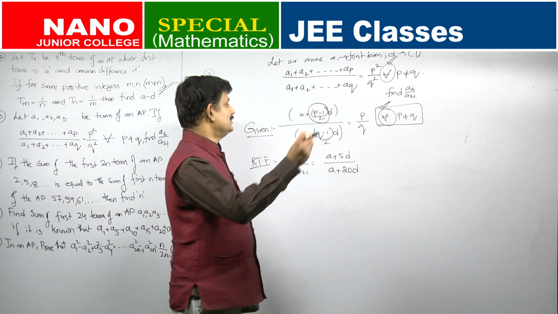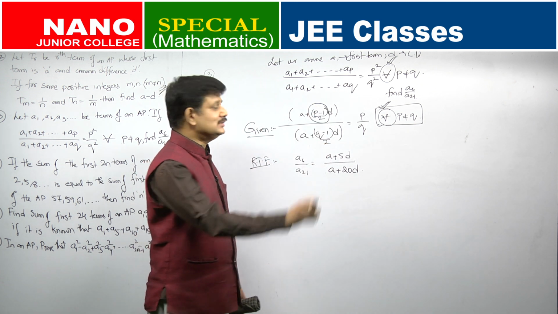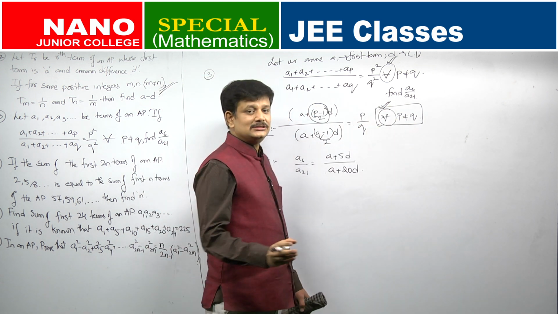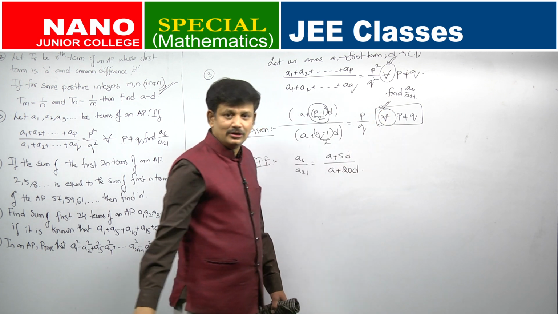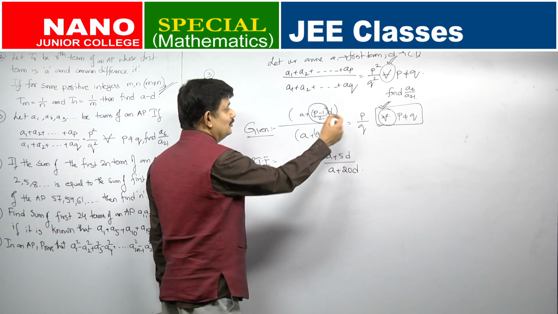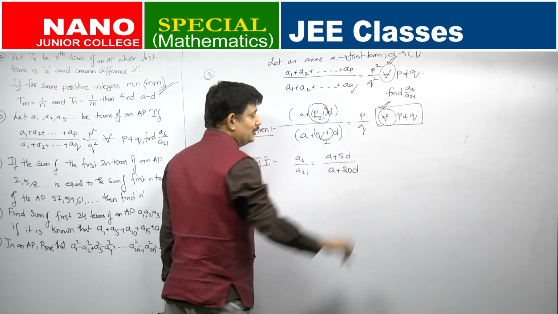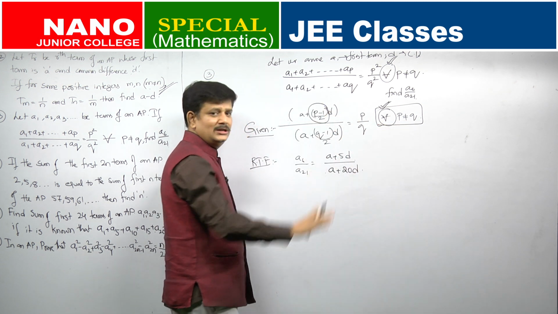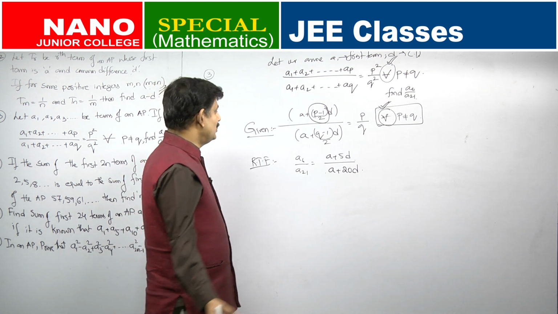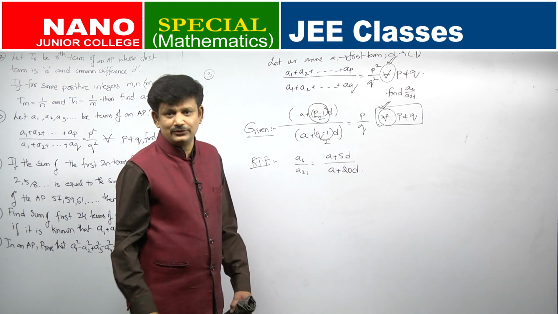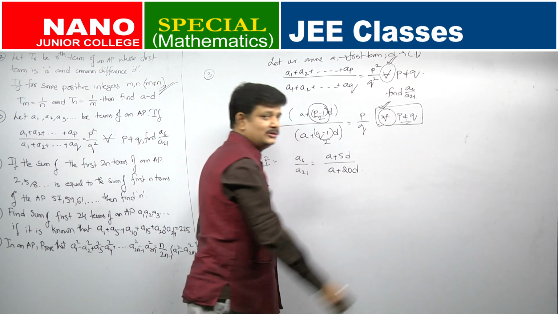So, even if it is not given in the question, you add it yourself, understanding that he means that for all is there. So, you ignore his mistake and add it from your side. Okay. So, this is true for all P and Q. So, whatever number I want, I can put in place of P, whatever number I want, I can put in place of Q. Only condition given is P not equal to Q.